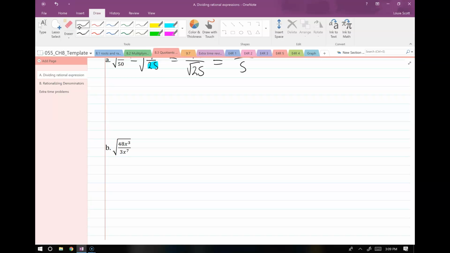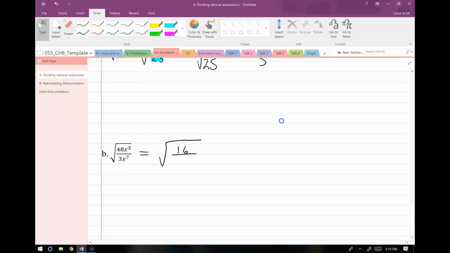What's 48 divided by 3? I don't know what that is. 16. What is it? 16. Ah. So I think we'd want to do that, right? Because 16 is a perfect square. So, okay. On our next line here, we end up with a 16 on top.